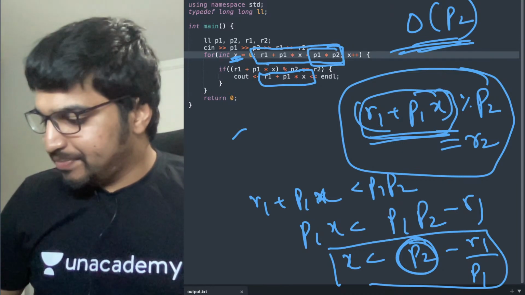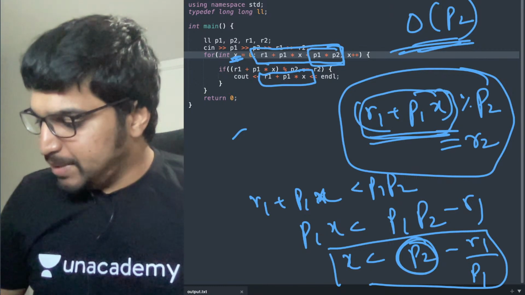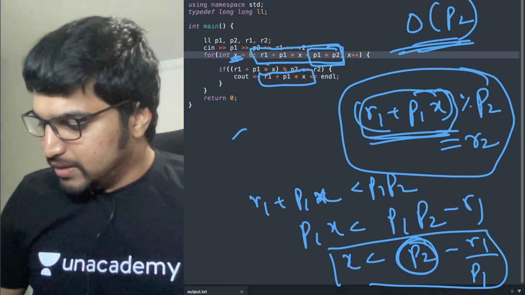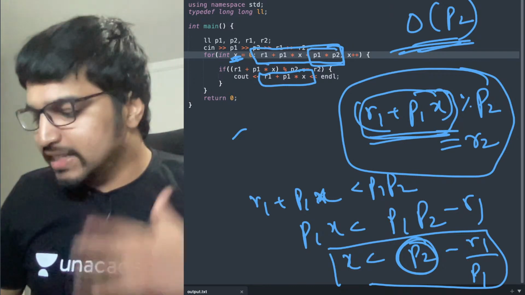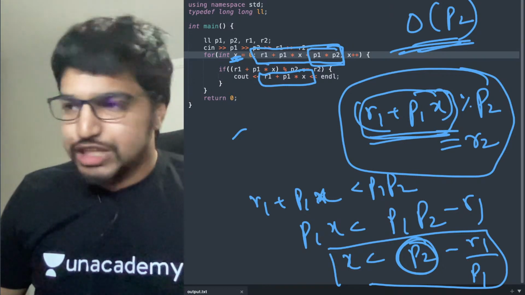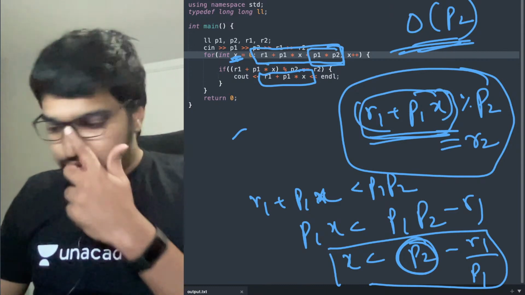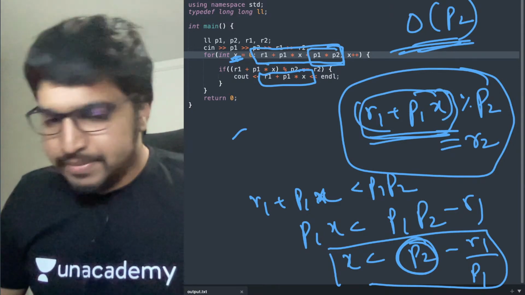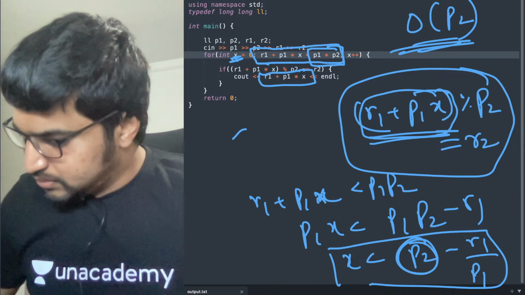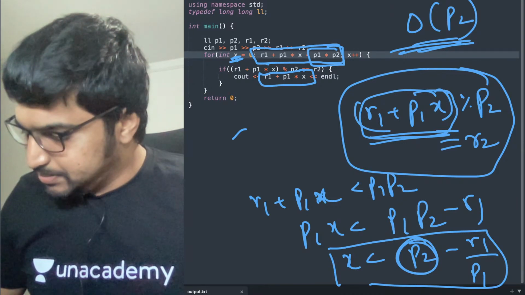Any doubts? Please let me know. Or if it's clear, can you please let me know if it's clear as well? If you've understood it, please drop it in the live chat. All right, I'll explain it again. Can you tell me which part I need to stress on? All right, no problem.